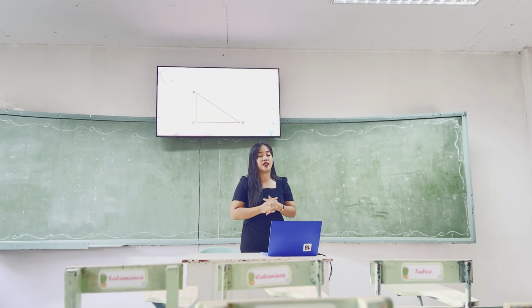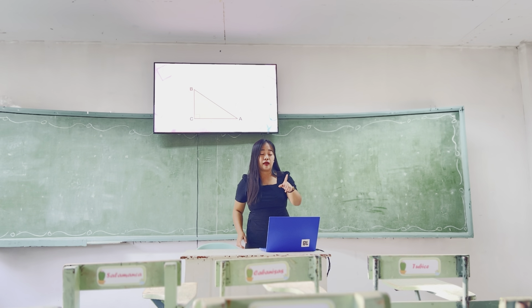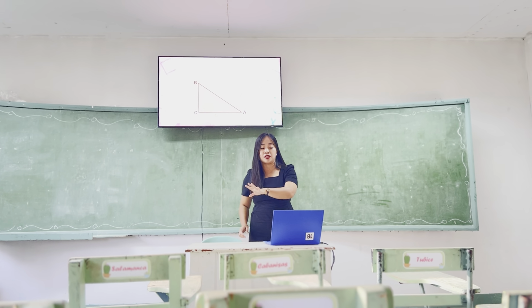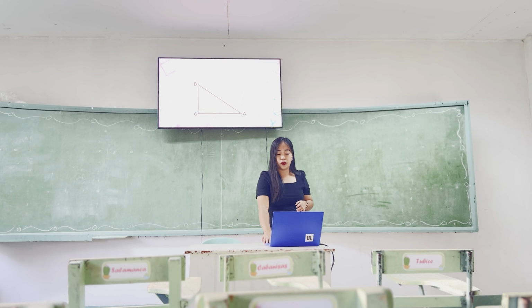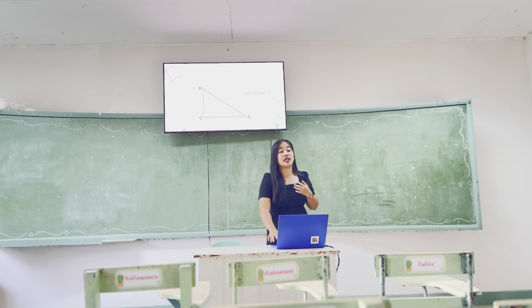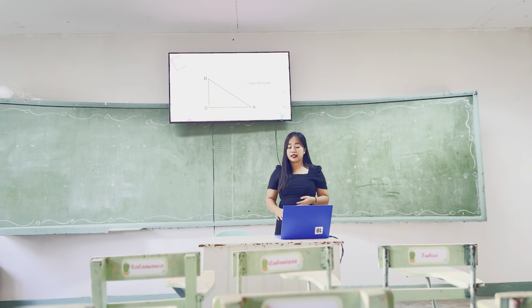Okay, very good. There is a difference. Let us see. So the first thing that you should identify is what? Is it opposite, adjacent, or hypotenuse? Okay, hypotenuse. So hypotenuse is side C. Still side C because it is the longest side and the opposite of the right angle.